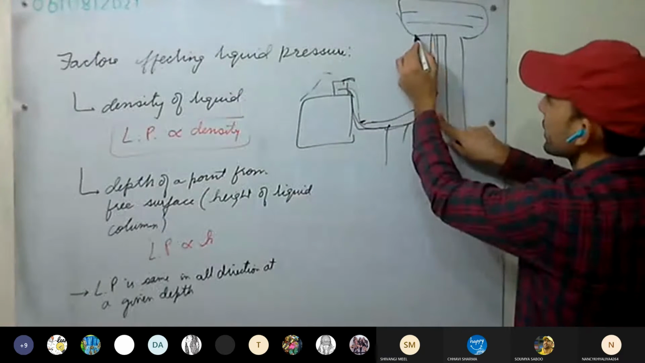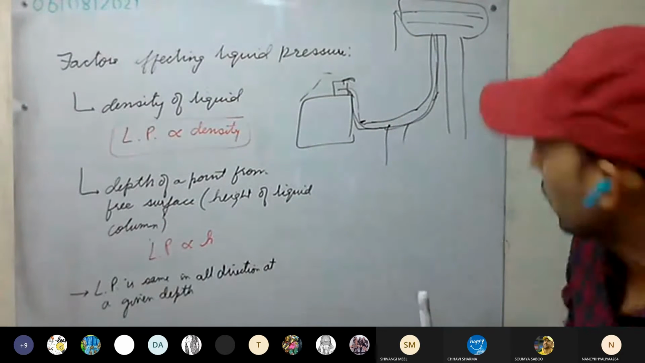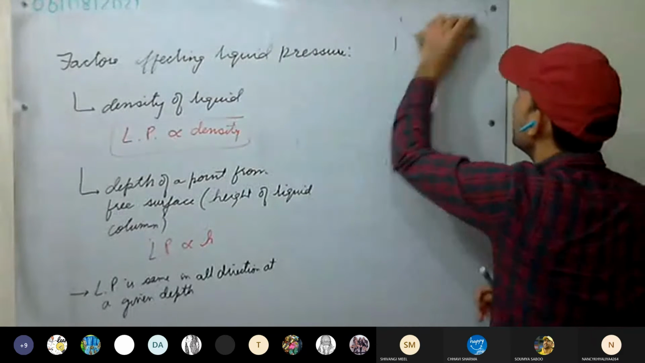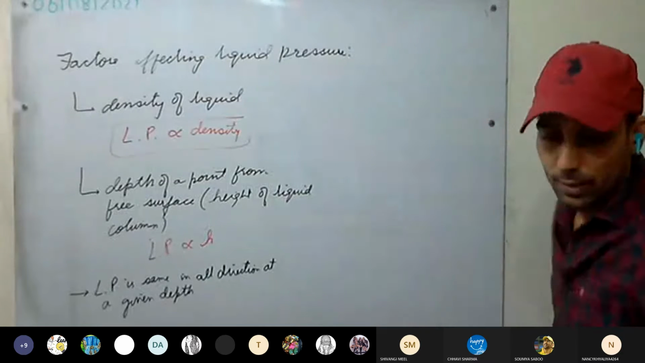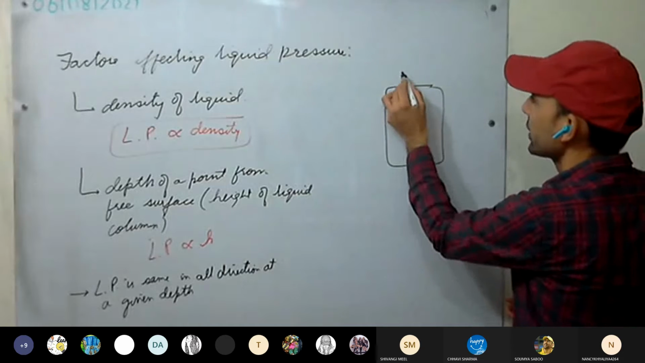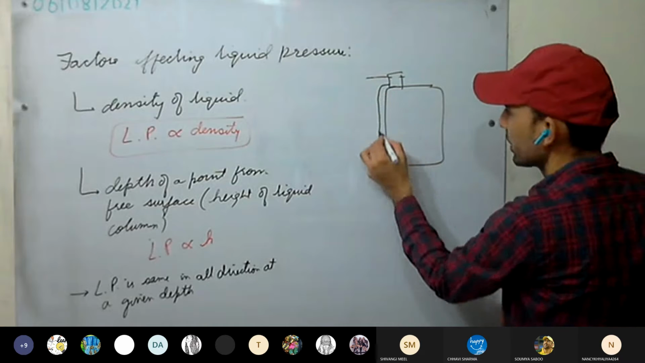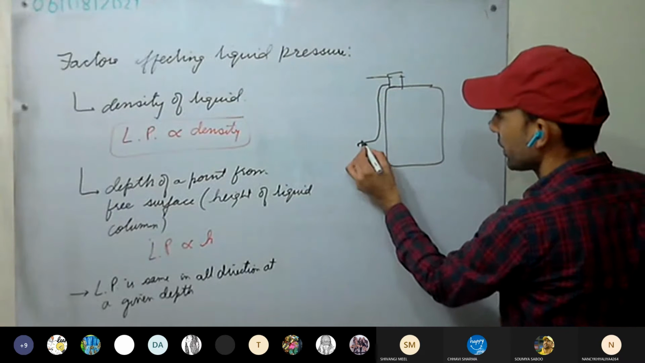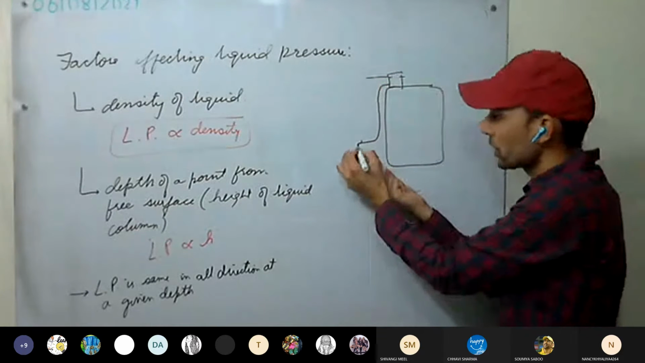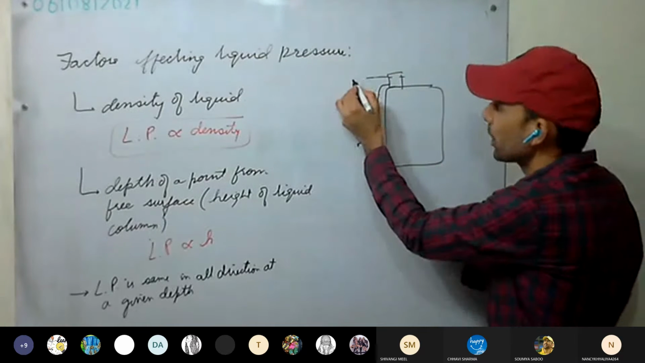As the height increases, for example, this is your house, and your tank is here, and water is filled up to this height in it. And a tap is provided here. So you will see the more the height, the more water will rush out, more faster water will rush out. Why? Because more pressure will be there.